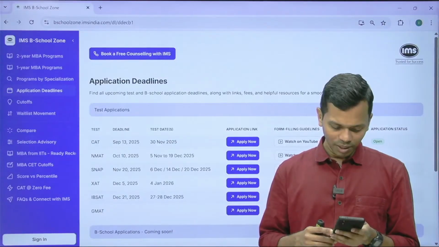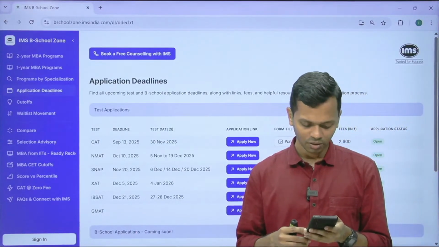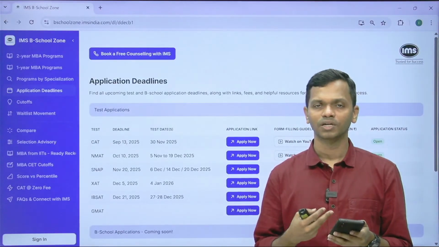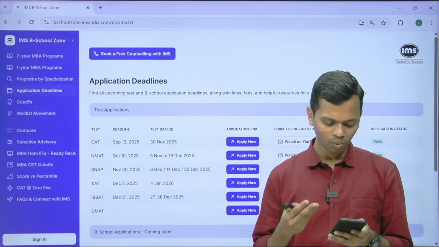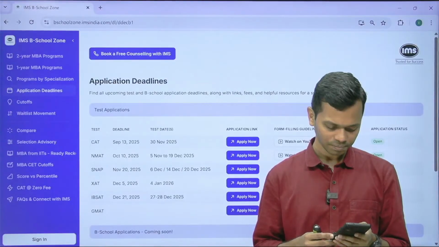Okay, I have completed mandatory MBBS internship. Will it, in December 24, be considered as a gap year? No, Abhinav, it's not considered as a gap year. I mean, if you completed in December 24, after that, whatever you have been doing, if it is full-time work experience, you can enter that.